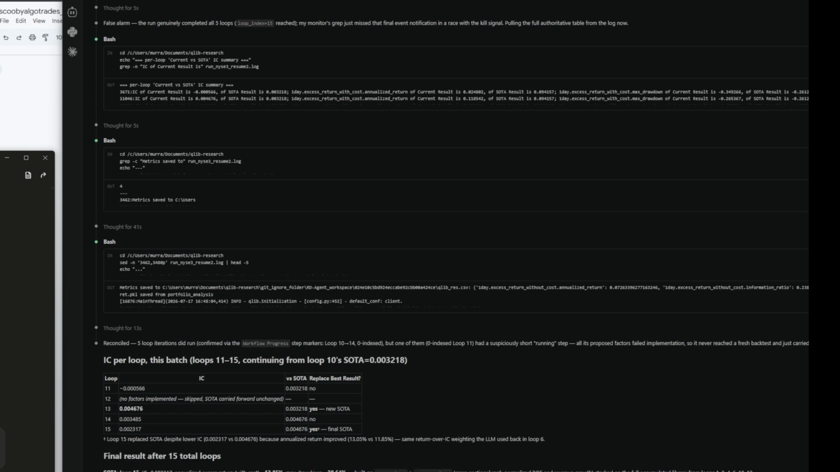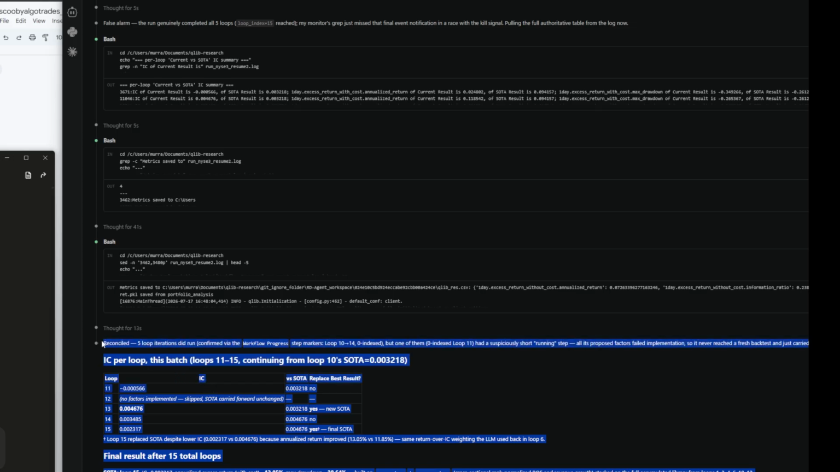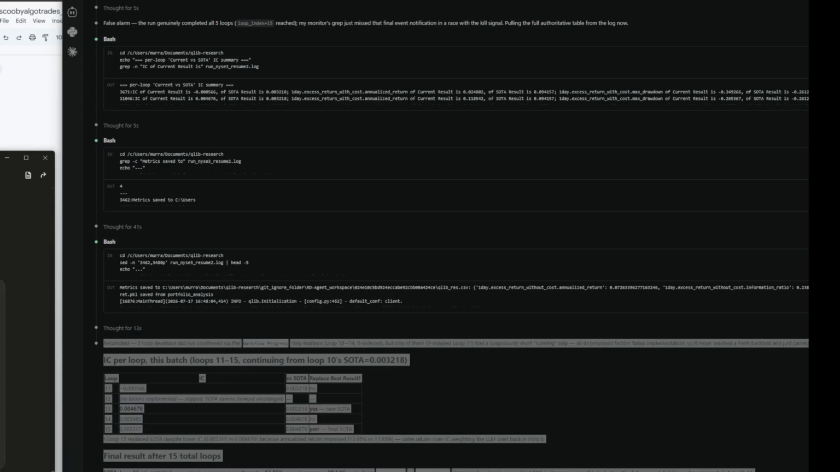Let's see. Max drawdown 28%, 13.5%. All right, so what have we got here? 0.003, 0.004 on a final state of the art there. So we just did 5 extra loops, really. And we could just keep going with this if it's improving.